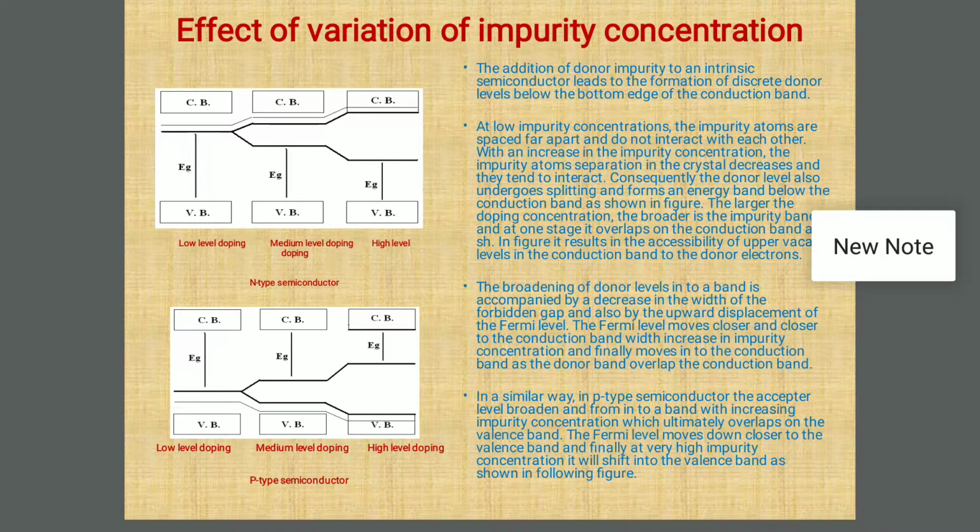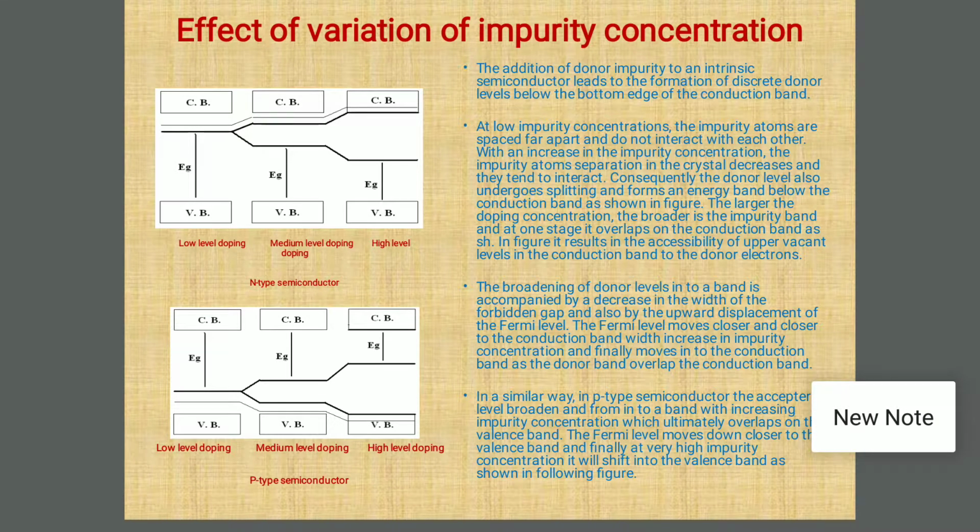The impurity atom separation in the crystal decreases and they start interacting with each other. Due to that, what happens? This donor level, initially a single energy level, undergoes splitting, means it splits to form an energy band below the conduction band as shown in figure 1. What is the exact meaning of this?